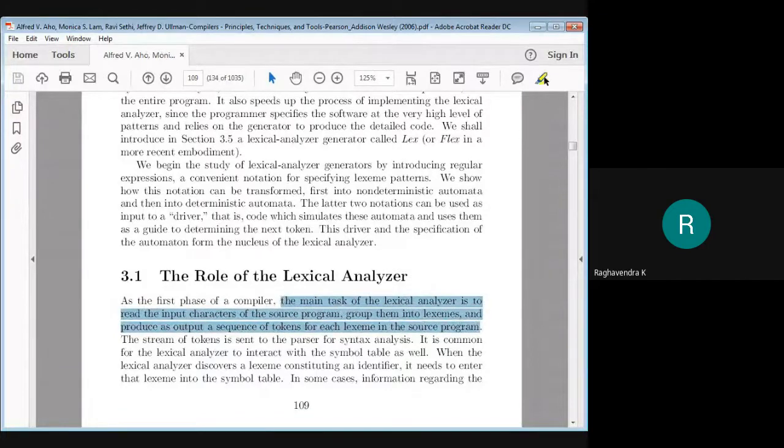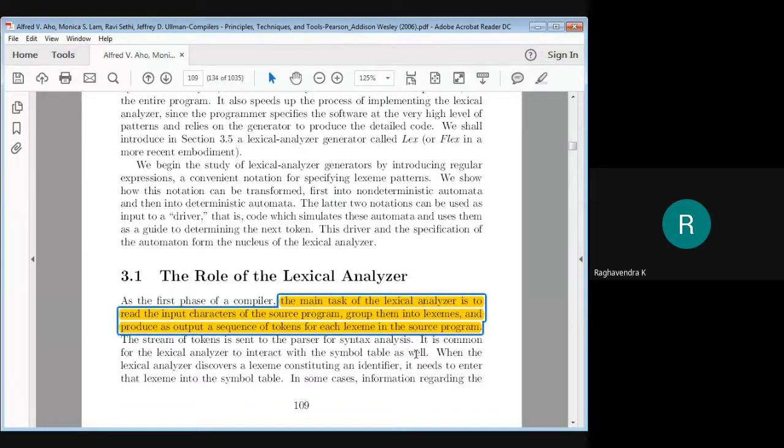So what is the major task? First it has to scan the source program, then it has to group characters together to make up a lexeme, and then produce a corresponding token for that particular lexeme which it has identified. Of course, there are certain terminologies that we need to look into, which are lexeme and token. A token, I already told you, is an output that is produced by the lexical analyzer. What is a lexeme? We shall look into that later.